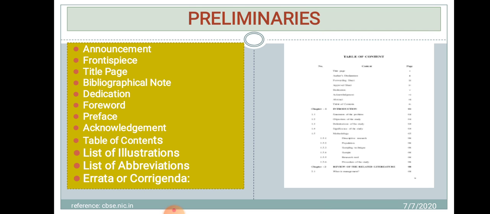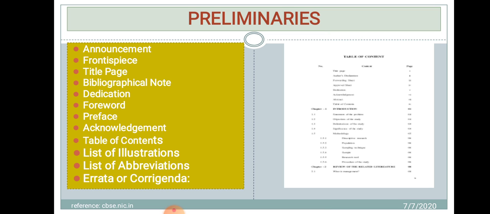Dedication. The author may express personal affection to followers who inspired him or her to write a book. This type of information comes under dedication. Foreword contains an introduction of the subject of the book by somebody other than the author. Preface contains an introduction of the subject reflecting its scope and purpose by the author. Then acknowledgement. Acknowledgement is basically where the author extends thanks or courtesy to those who have helped in preparing the book or book material. Table of contents, it's just like an index.